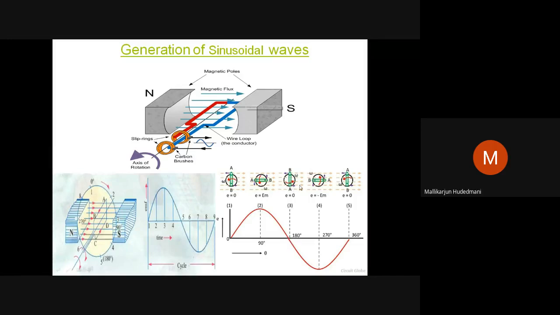Now we can see further, the red colored conducting edge, which was under the influence of the North Pole, gave a set of positive data. When the same red conducting material, which is marked for understanding, comes under the influence of the South Pole, a similar set of induction in the negative domain, opposite to this, will be experienced. And when it makes one complete rotation, beginning from this point, going around and coming back, it's called one complete cycle, that is a 0 to 360 degree turn. You can see AB, again AB has come here.